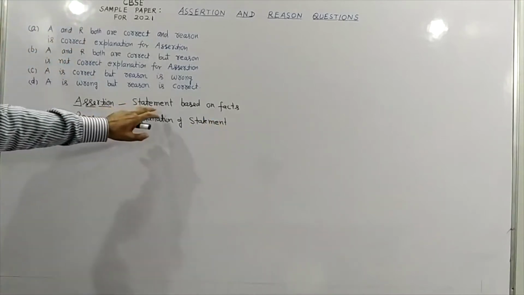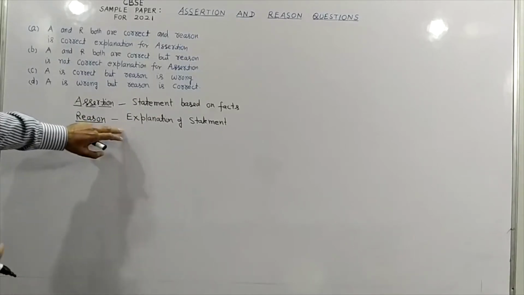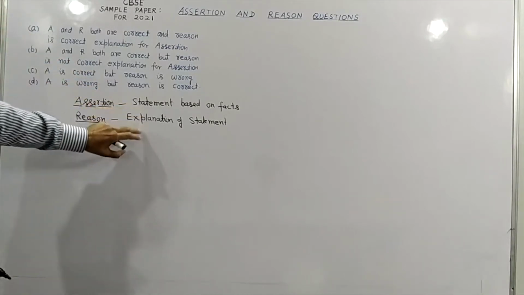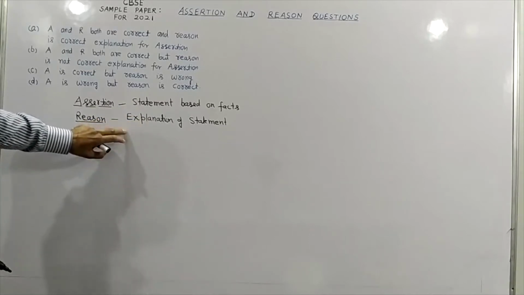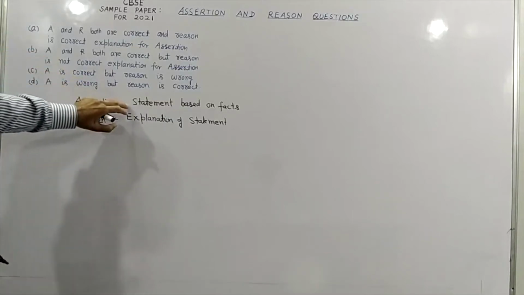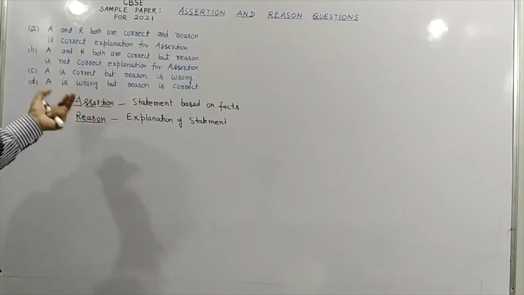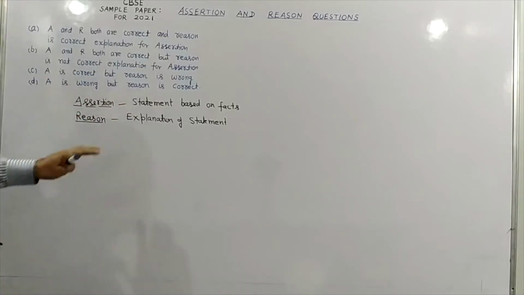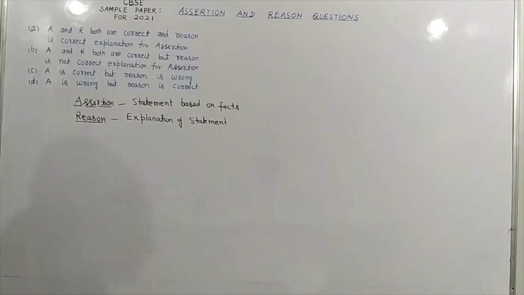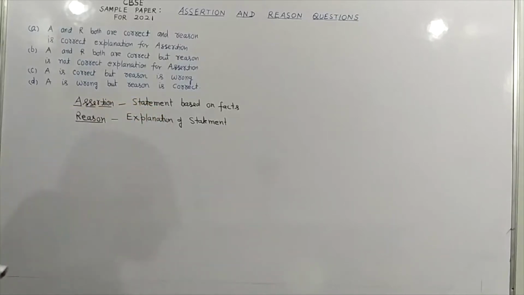Whatever statement is given, if the reason explains it properly, then we have to mark our answer as A. If both are correct independently, but this reason does not explain our assertion, then your answer will be B. If assertion is correct, not reason, then it will be C. If assertion is wrong, but reason is correct, then you have to mark D. So what is reason actually? It is the explanation of the statement, or we can say it is the logic behind the assertion. So what is the logic behind this statement? That logic is our reason.